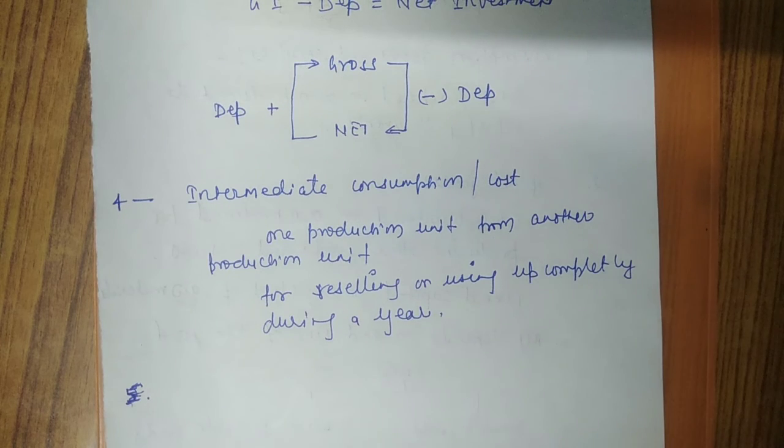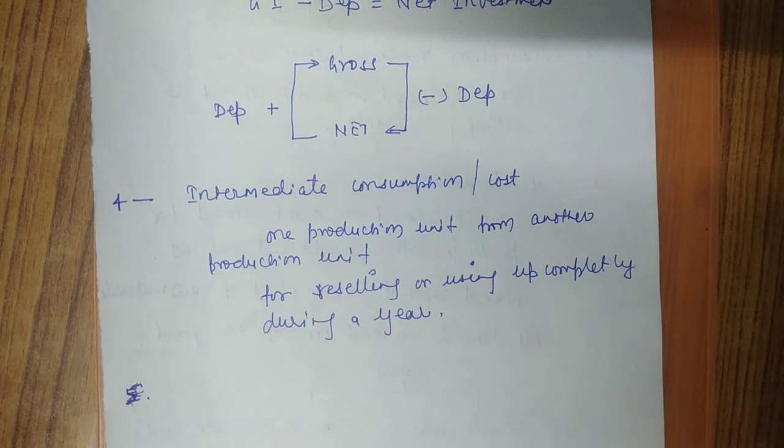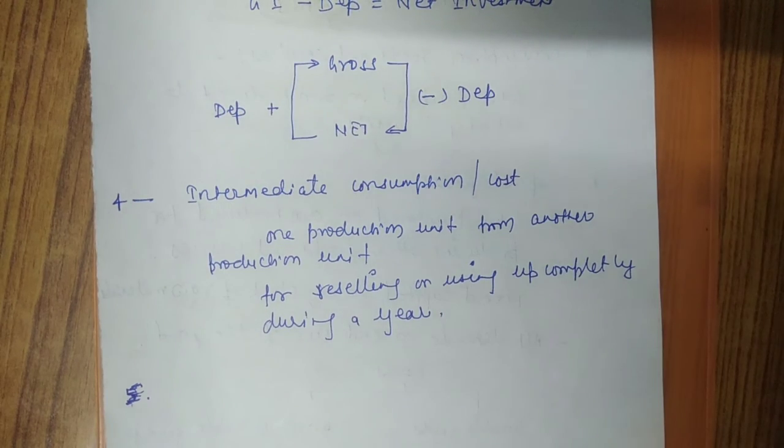Take an example. A retailer gets the commodities from a wholesaler. So what is he doing? He is reselling to a consumer. So reselling will be taken as an intermediate consumption. Or those goods which are completely used in a financial year will also be a part of intermediate consumption.